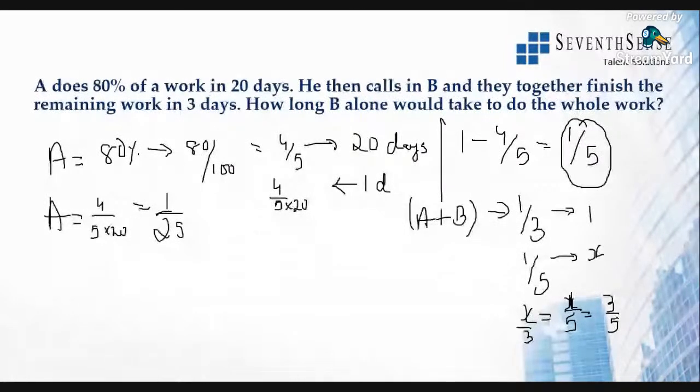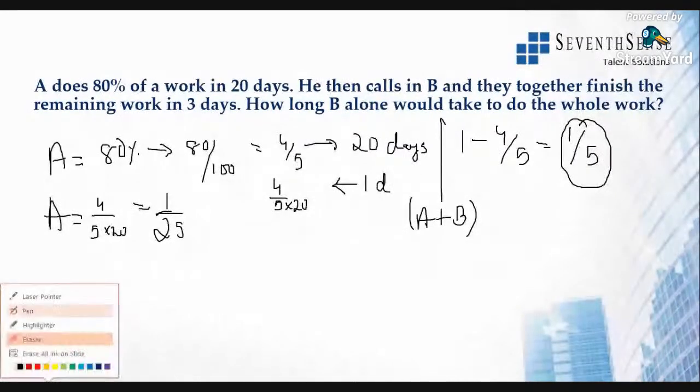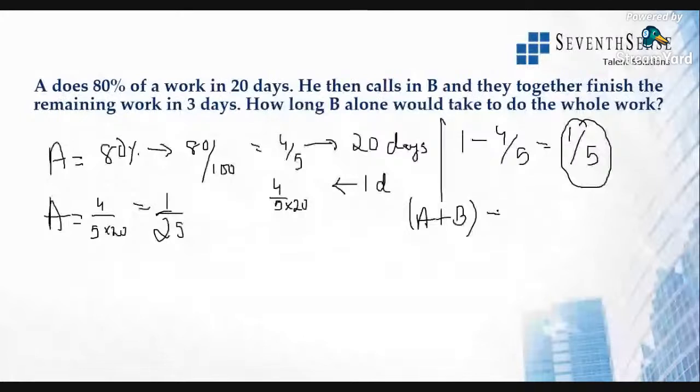All right. Or I think this is slightly complicated. So if A plus B work in 3 days. Oh, they're finishing the remaining work. Okay, just a second. If they are finishing the remaining work, all right, now I've got it. So A and B finish the remaining work in 3 days. So in 3 days, if they are finishing the 1/5 of the work, what is the capacity of them? So in one day, they will finish 1 by 15th of the work.